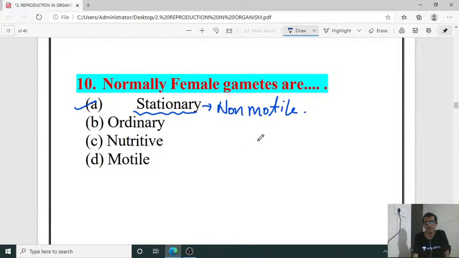If you take our ova in the fallopian tube, movement happens because of the forward pushing by the cells of the inner lining of the fallopian tube. And in the case of embryo sac in angiosperms, the egg cell is non-motile. So it is stationary.